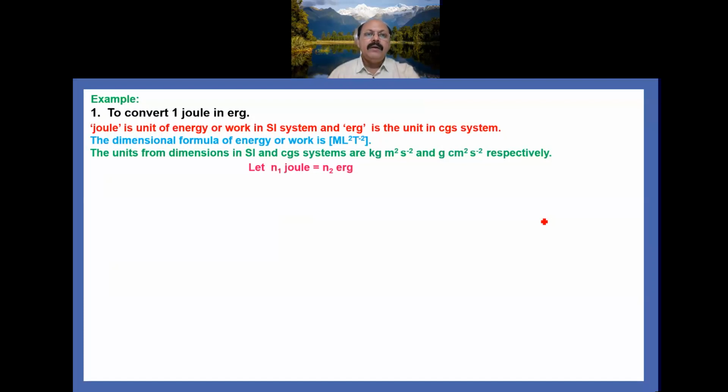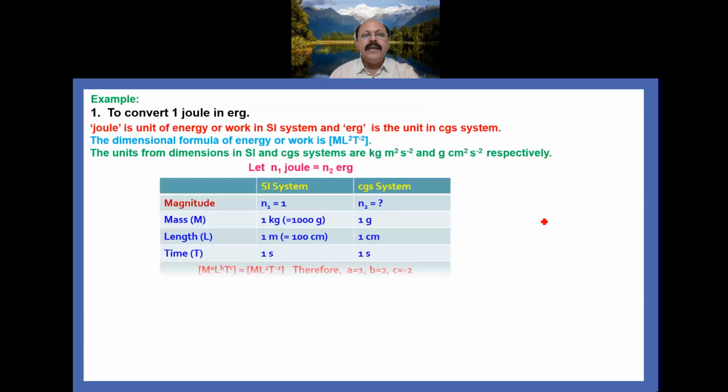Now we follow the steps which I discussed just now, that is n1 u1 = n2 u2. Here in place of u1 is joule, and in place of u2 is erg. Then you see that here one table is given so that you can understand how to convert.